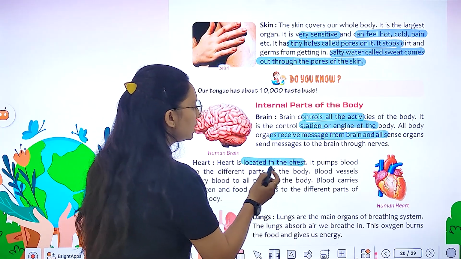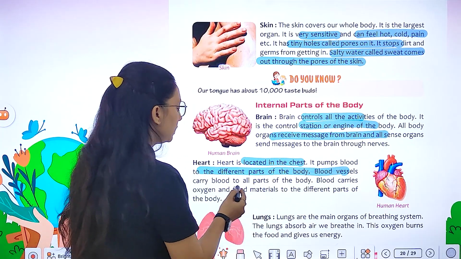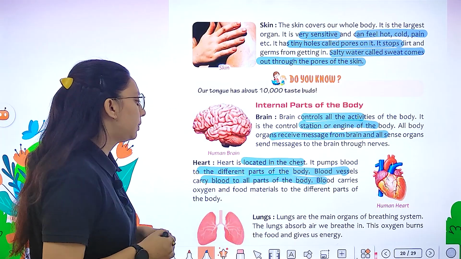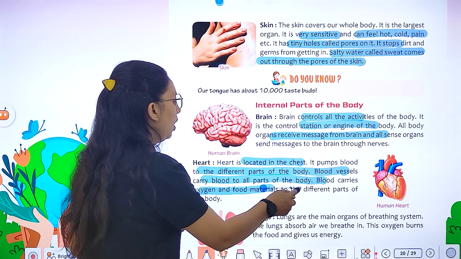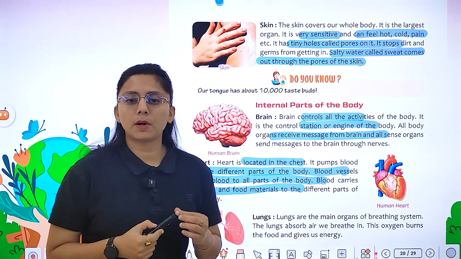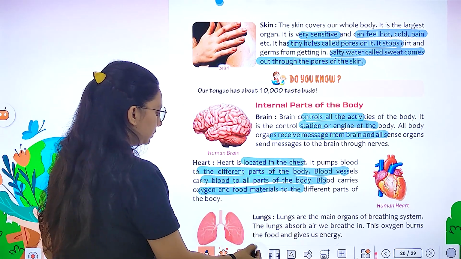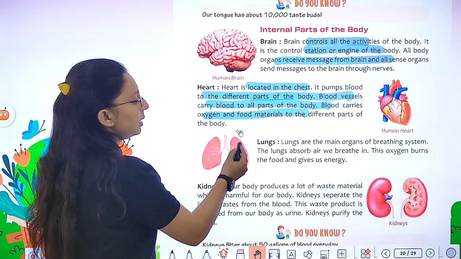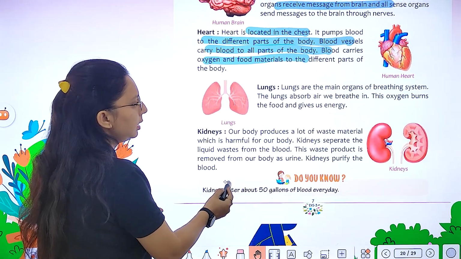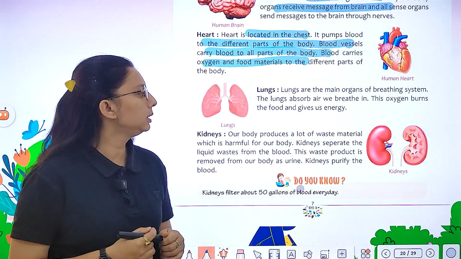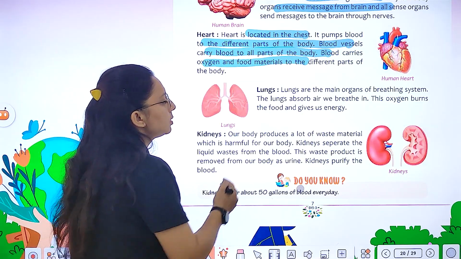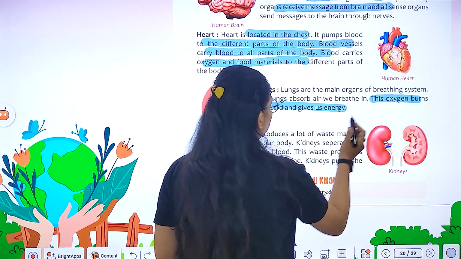Heart. It is located in the chest. It pumps blood to different parts of the body. Blood carries oxygen and food material. ये किसको carry करता है? Oxygen को और food material को to different parts of the body. Then we have lungs, which are the main organ for breathing, and they absorb the air we breathe in. और oxygen किसको burn करता है? The food, and burns food and gives us energy.